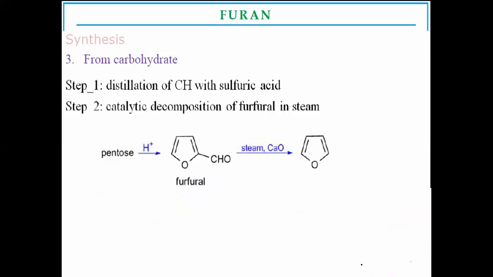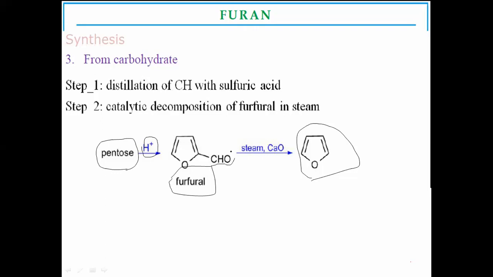Now, another method: how will you prepare furans from carbohydrates? This is the structure of furan. Here a carbohydrate is used, a pentose molecule. It reacts with sulfuric acid. In presence of acid, the pentose is converted into a furan aldehyde.